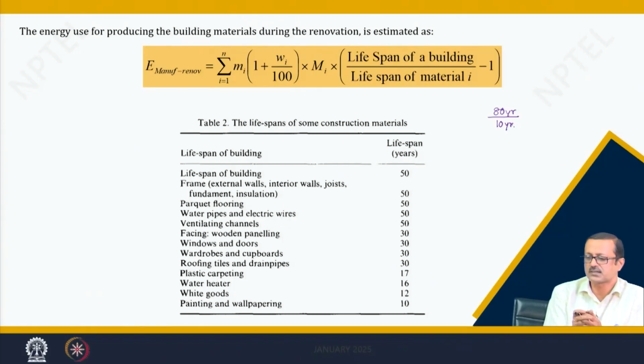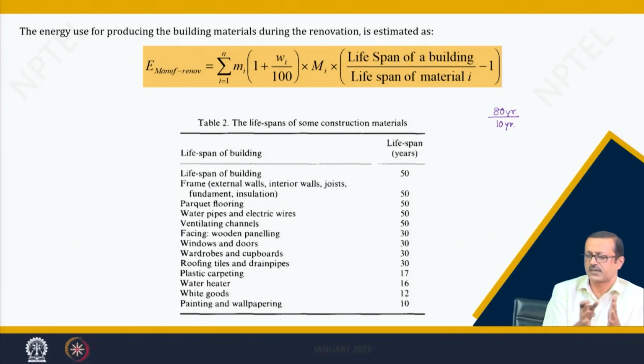So, we have to replace it. That is the technical life. There is another life called the aesthetic life, which may apply to paint and so on. It may not have a technical life that can trigger danger or a life threat, but it may pass through its aesthetic life.